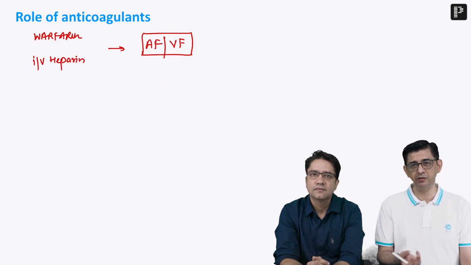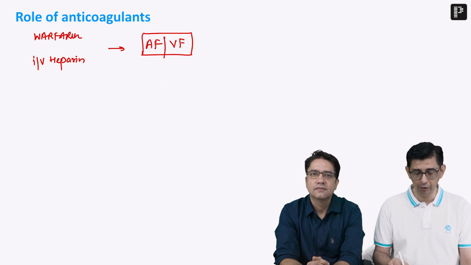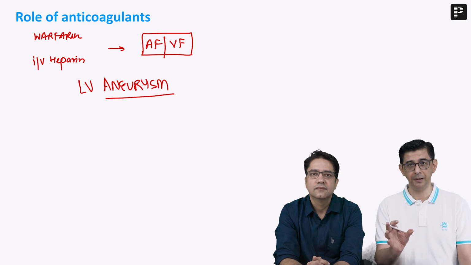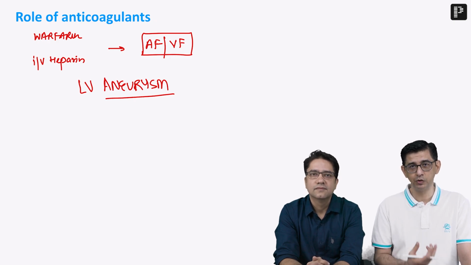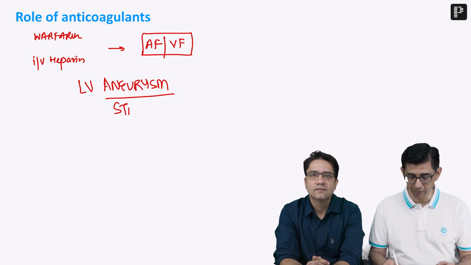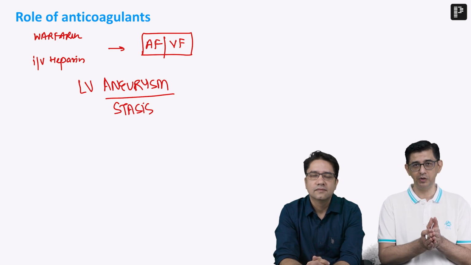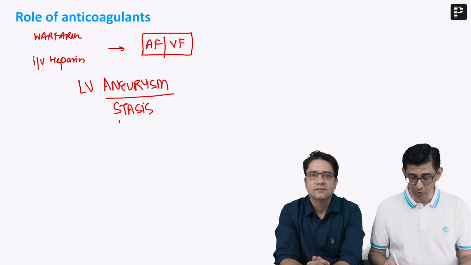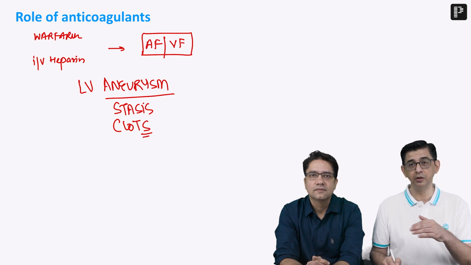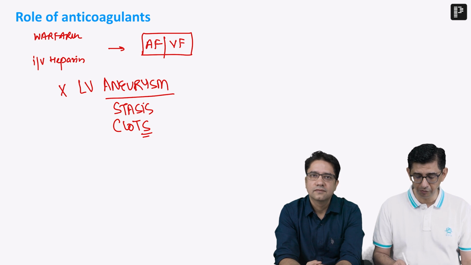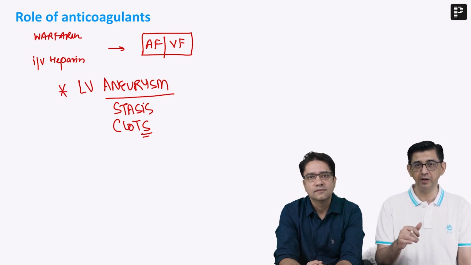And then as far as anticoagulants are concerned, what I would like to add to what Sir has already told you beautifully is that if a person is having anterior wall MI which is causing an LV aneurysm, then aneurysm would imply that there would be a damaged heart, and that damaged heart will not be able to generate force. Every blood in our body should always be in motion, right? If the blood is exhibiting stasis, because the aneurysm is a part of the damaged part of the heart, it will not be able to generate force. So you have stasis, you have less movement of the blood, and that can trigger clots, and this could be a disaster in the making, because these clots could go into the brain of the patient, resulting in embolic stroke. So that's another indication for giving anticoagulants to this patient. That would be warfarin on a lifelong basis.